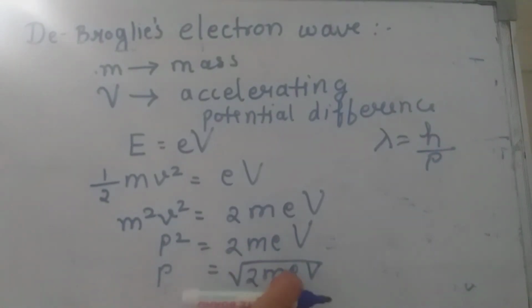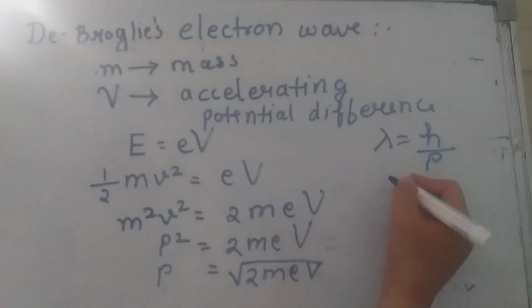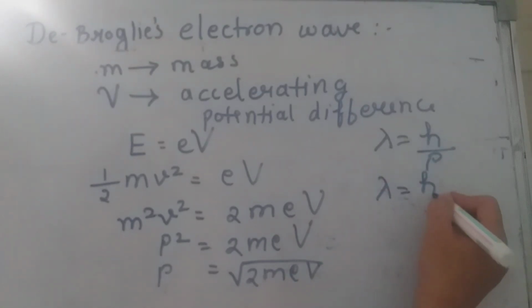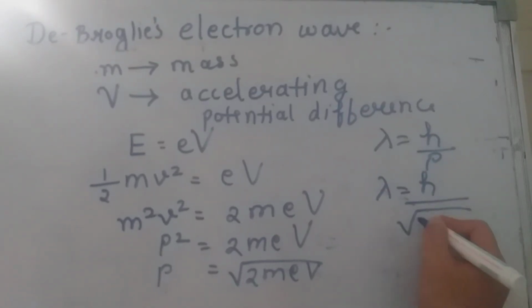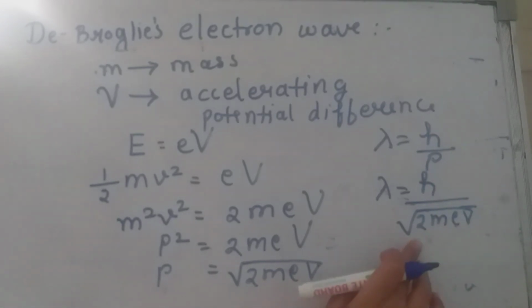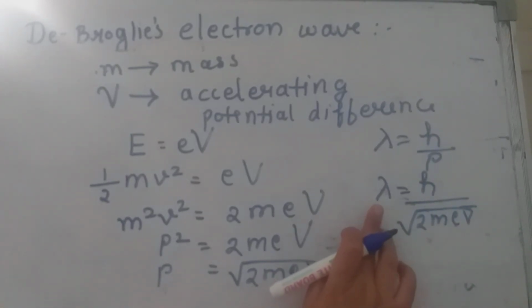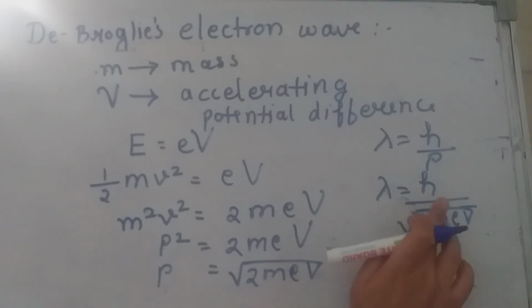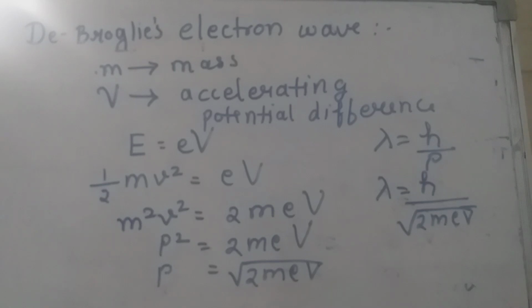Putting the value of p as under root of 2meV, lambda is equal to h upon under root of 2meV. This is the equation for wavelength of electron wave, where h is the Planck's constant, m is the mass of the electron, e is the charge of electron, and V is the accelerating potential difference.